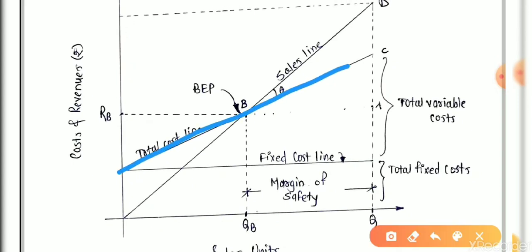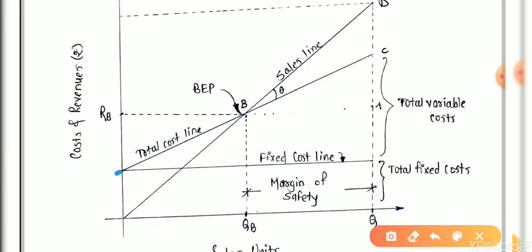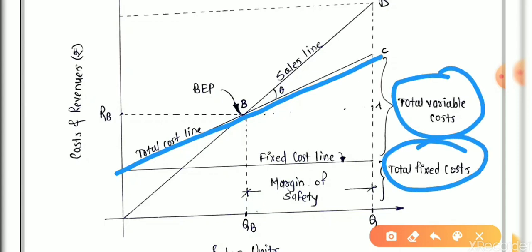Now one line is inclined from the starting point of fixed cost. This line is called the total cost line. It is the variable cost plus fixed cost. It means that for however many units you sell, the purchase price of those units is added to the fixed cost. So this is the variable cost plus fixed cost, the total variable cost plus total fixed cost.